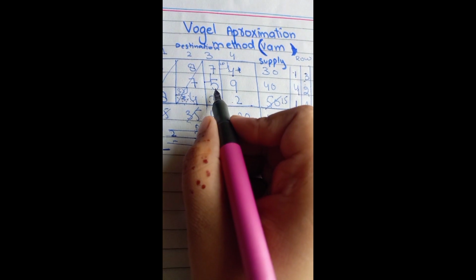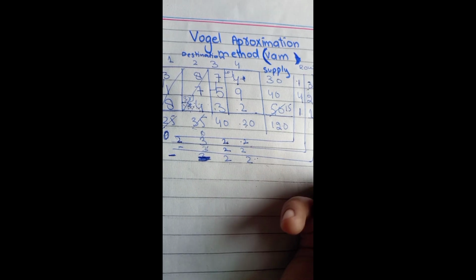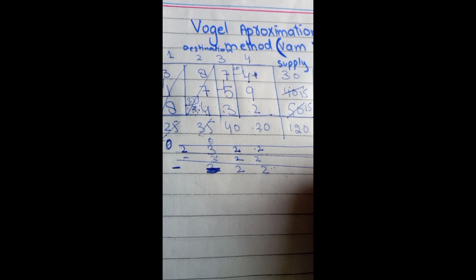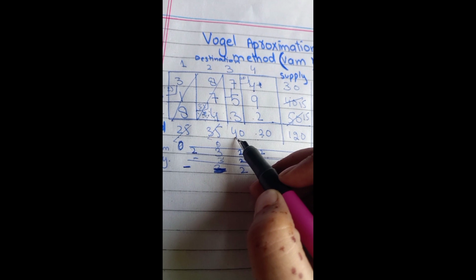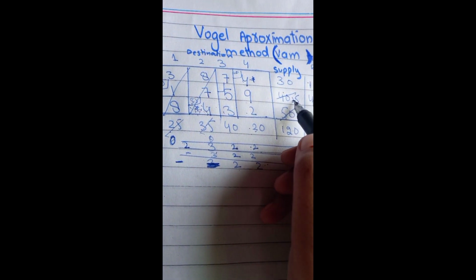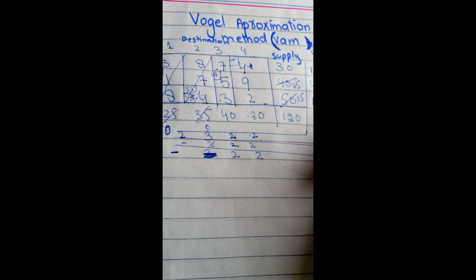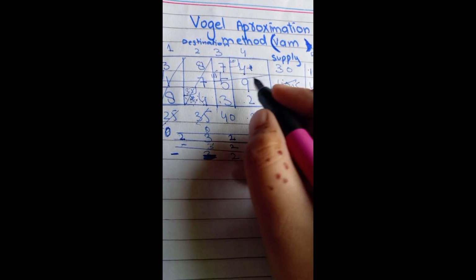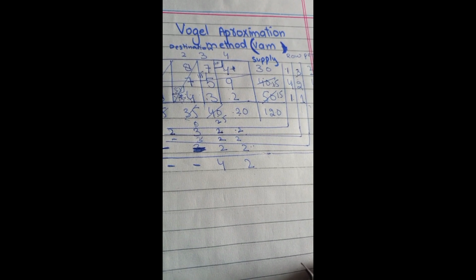We will choose the minimum number. Minimum number is 5. So with respect to 5, 40 and 40. So we will not choose 40 here because 40 is the larger number, and we will choose 15 here because 15 is least. By choosing 15, the whole row will cancel out and here will remain. So we will repeat the process.